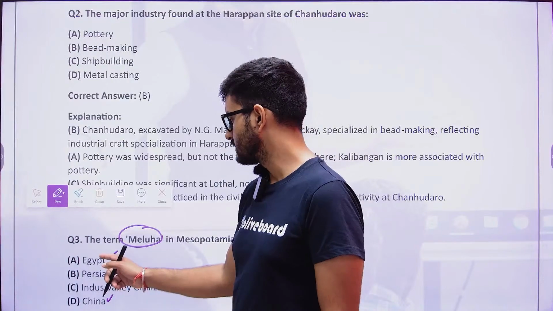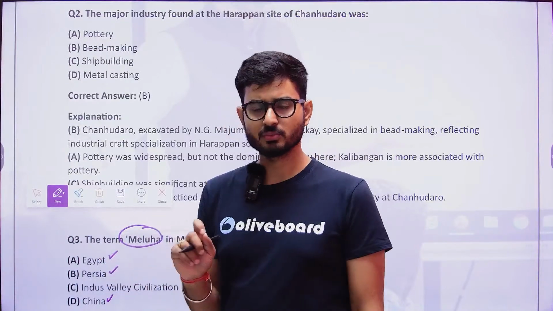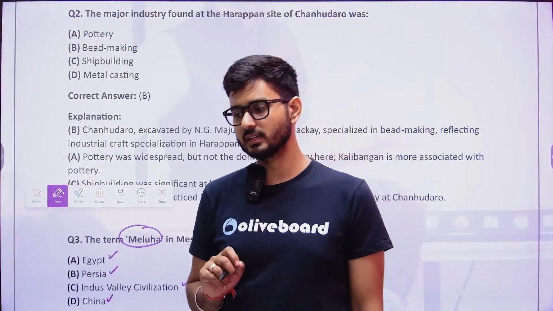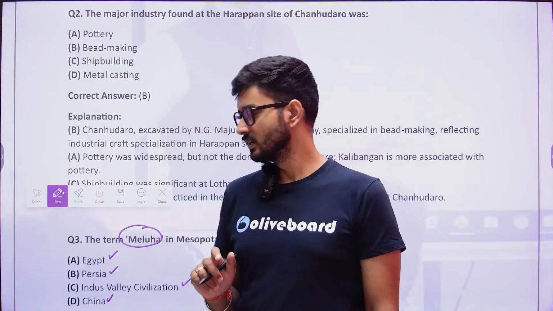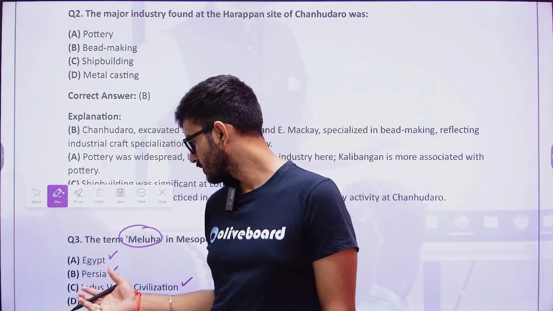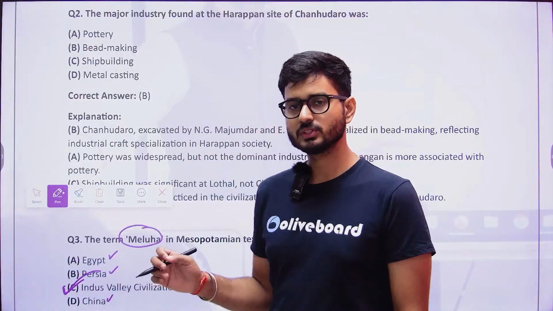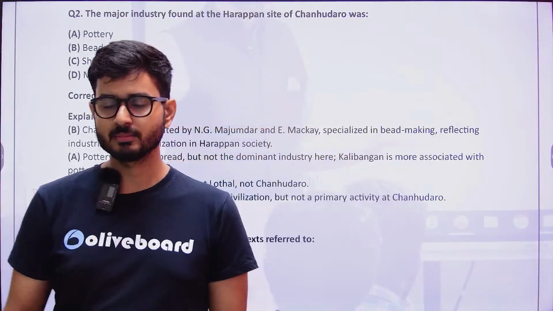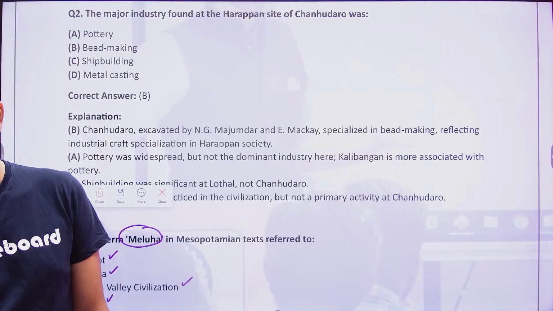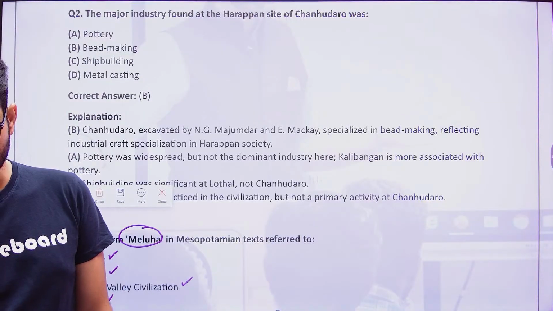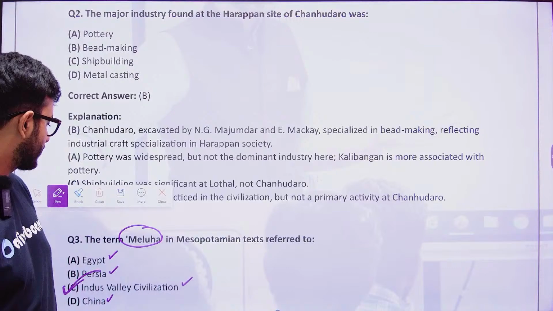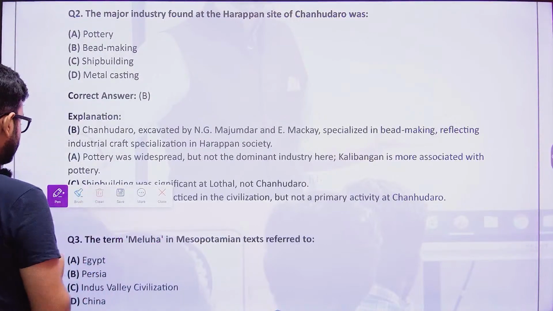Whenever you have heard the term Meluha, you can associate it with the Indian context. So here, Meluha is obviously not Egypt, not Persia, but it is the Harappan civilization. The Mesopotamian texts term Meluha as the area in the east of river Indus. So that was the aspect of Meluha. The answer to this is going to be C. Just keep this in mind.